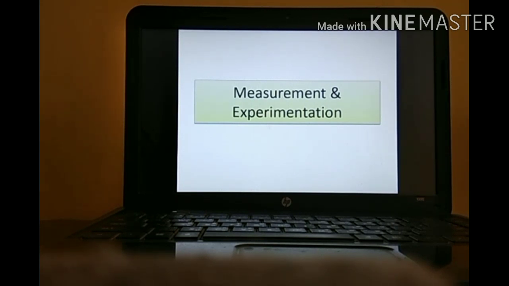So, here we start with our first chapter of physics. The name of the chapter is Measurements and Experimentation. First, we will see what we mean by measurements. Then, we will proceed to experimentation with the help of different equipment which we will be using for measurement purposes. This chapter covers the basic concepts of all the chapters, because there are many terms included in this chapter, and we will be using all these things in the next chapters and the whole syllabus.